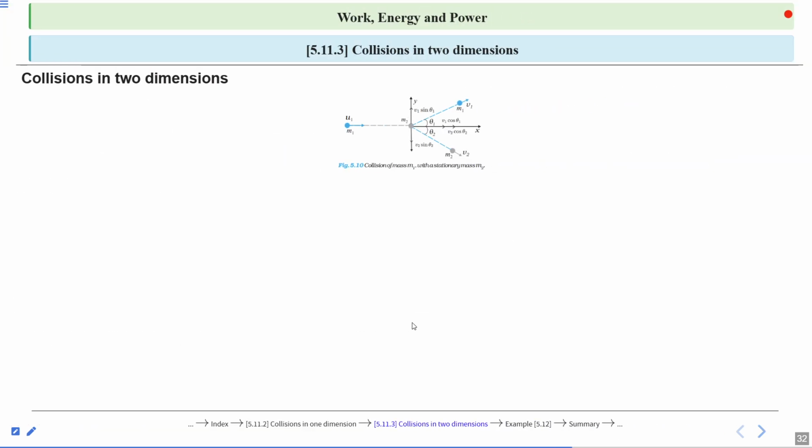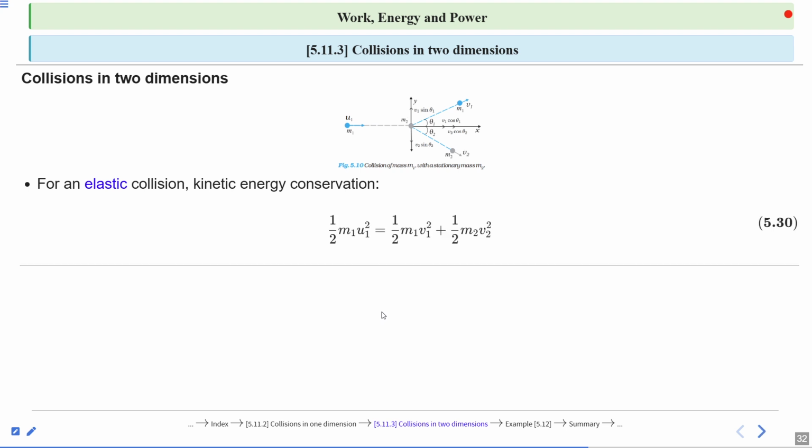For elastic collision, kinetic energy is conserved. So the kinetic energy before collision is 1 by 2 m1 u1 square. After collision, the kinetic energy is 1 by 2 m1 v1 square plus 1 by 2 m2 v2 square. Yes or no?